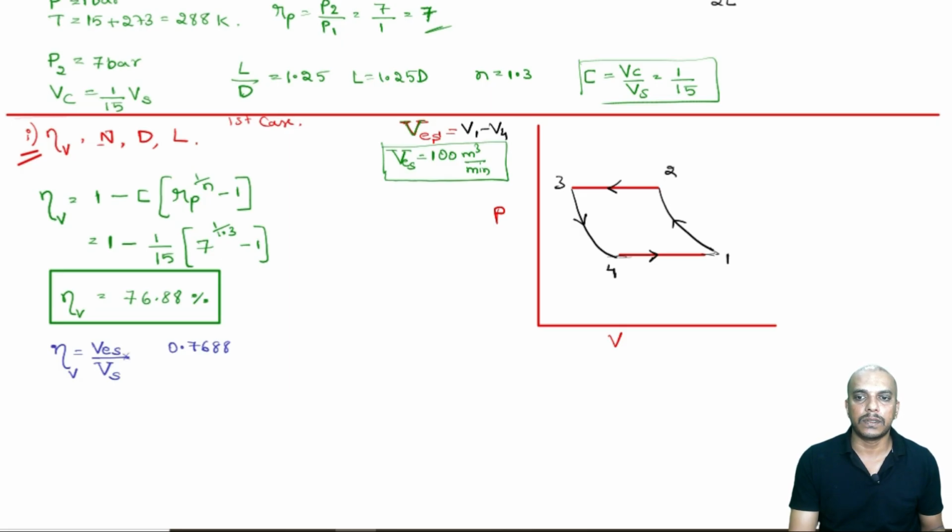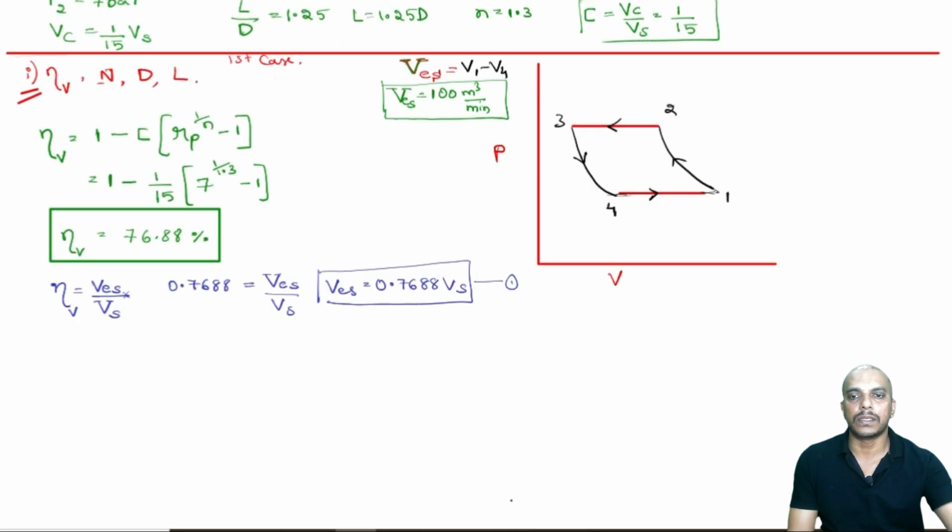So, Vs will go to the other side, and we can write the effective swept volume as 0.7688 times the swept volume. We will call this equation 1.